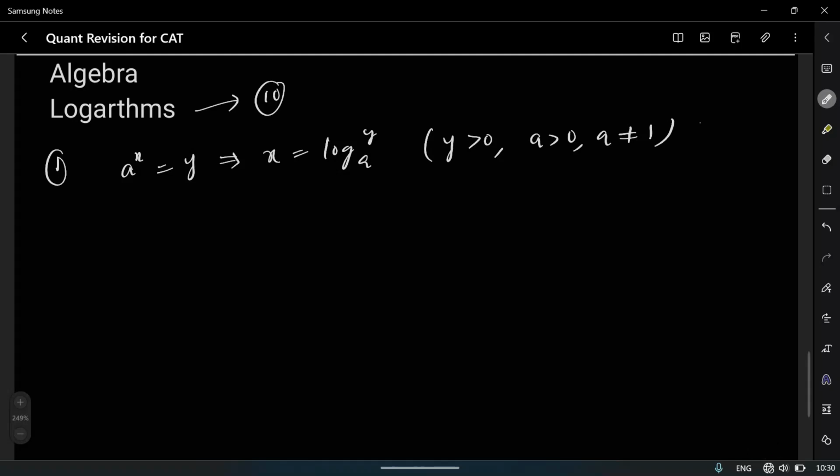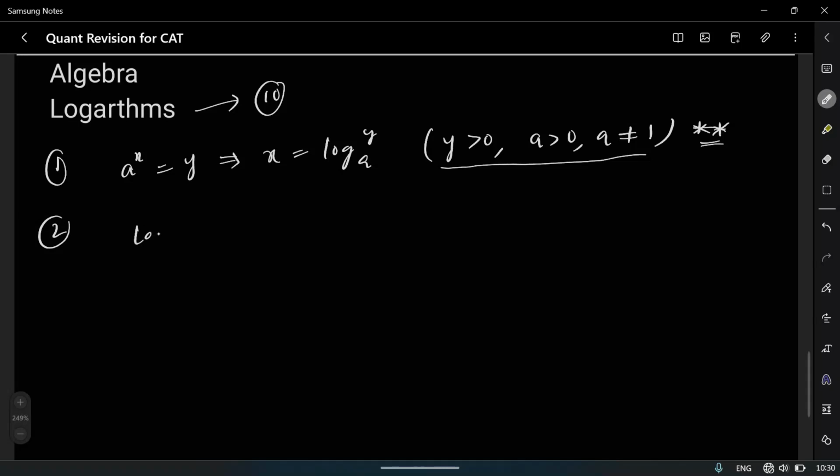It is the most important condition which you have to remember. In questions, it will be asked, find the number of values of y for which this equation is satisfied. In that, you will find a solution, but after finding the solution, you have to check this condition. It is applicable for almost every question in logarithms.